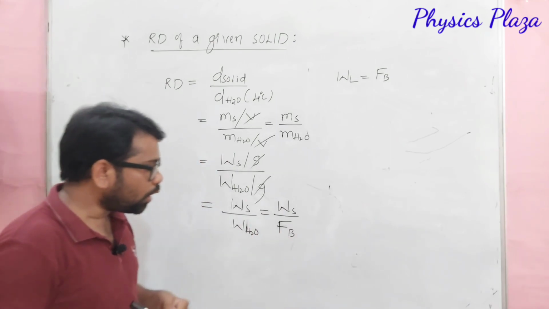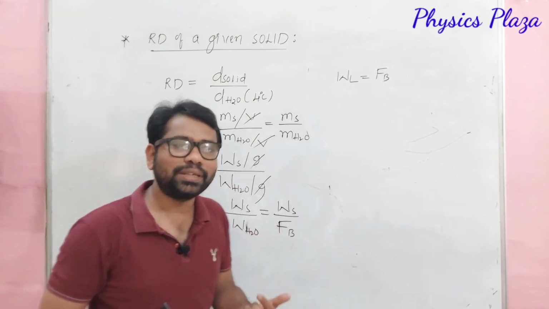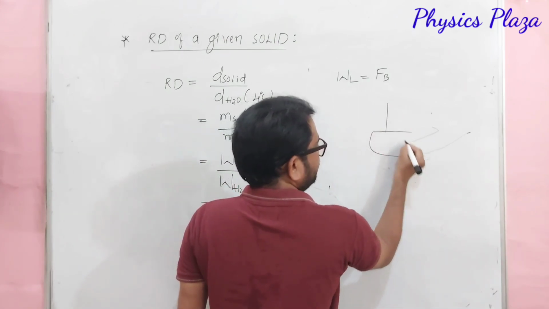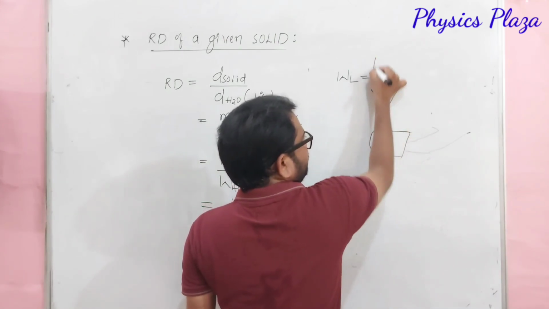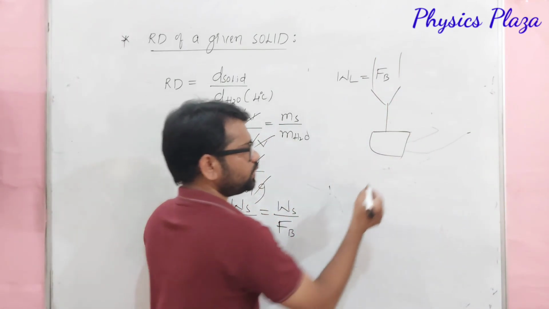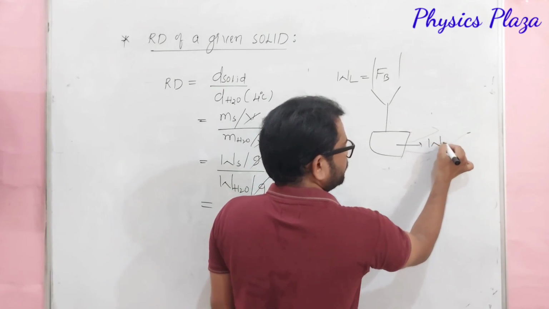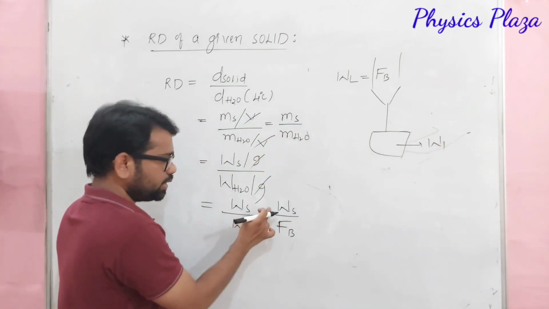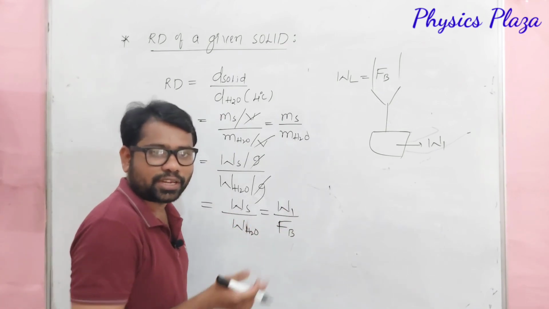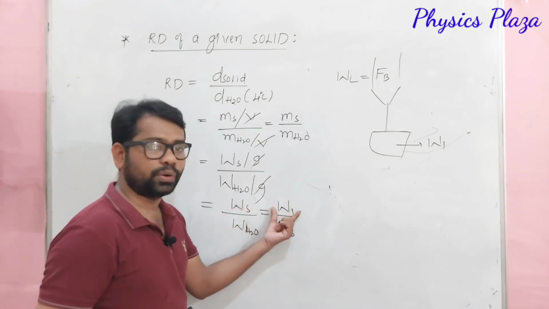But dear children, then how to calculate buoyant force? Let us recall the discussion just we had. Children, here let us say, for example, with the help of spring balance, initially we will measure the weight of the solid. Let us say it is W1. Children, here Ws we can write as W1. W1 is what? Weight of the solid in air only, right? So in the place of Ws we are writing W1 only.